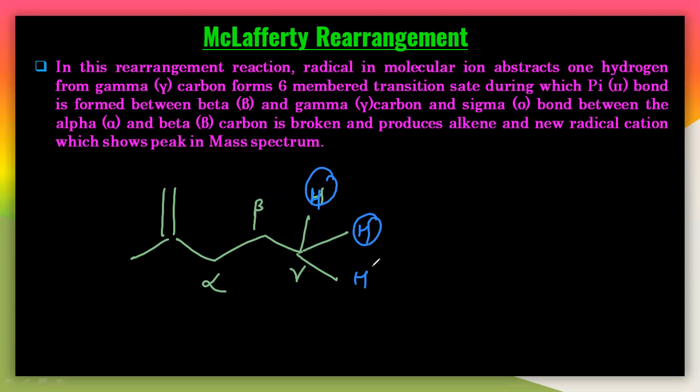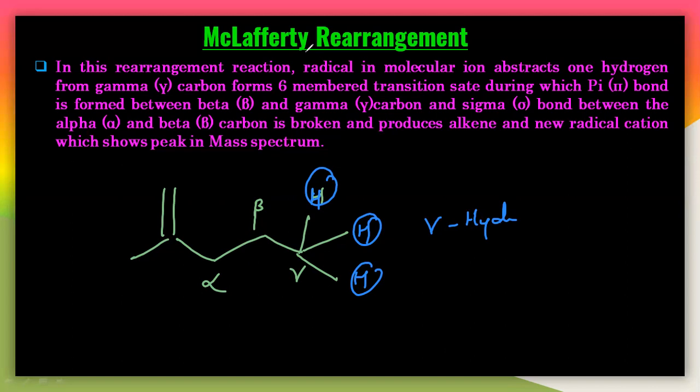These 3 hydrogens are called the gamma hydrogens, and they will be abstracted here. The radical in the molecular ion will abstract one hydrogen from the gamma carbon. I will tell you what radical, molecular ion and everything are, but you have to understand what gamma is.